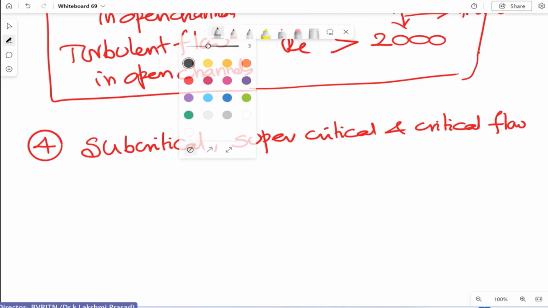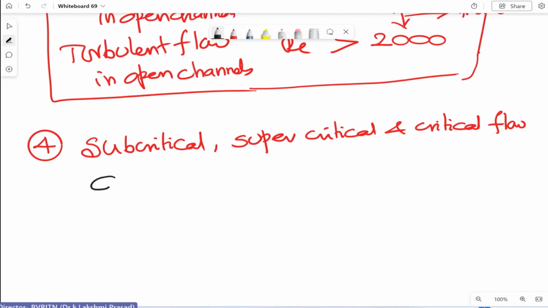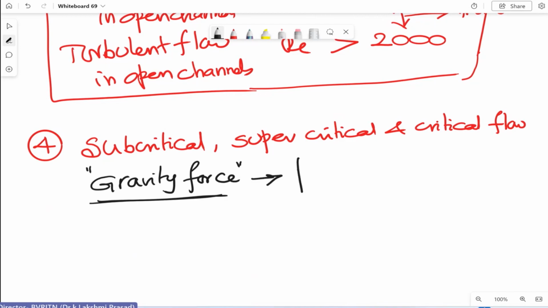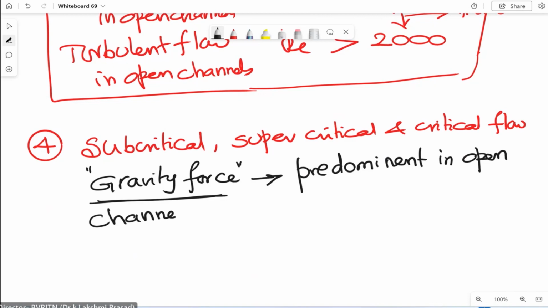Kindly remember that the dominant force in open channels is gravity force. This is the force which is dominant because the slope of the channel is mainly responsible. So gravity force is predominant in open channels. You know the dimensionless parameter which takes care of gravity force?